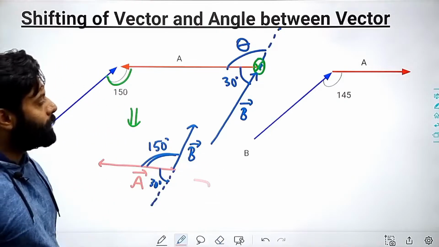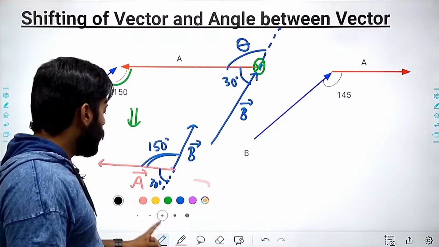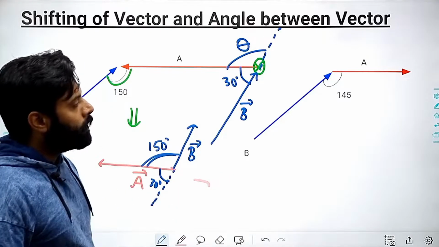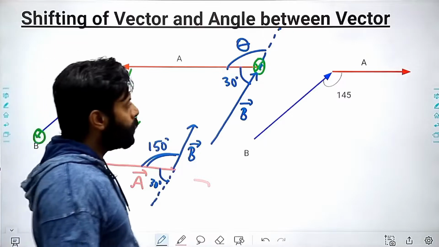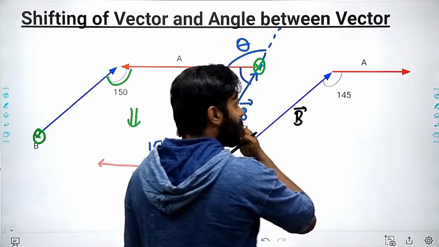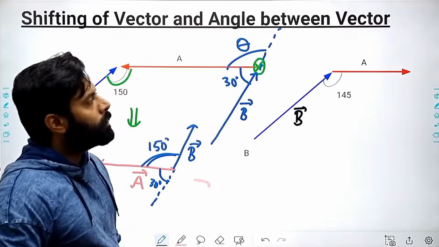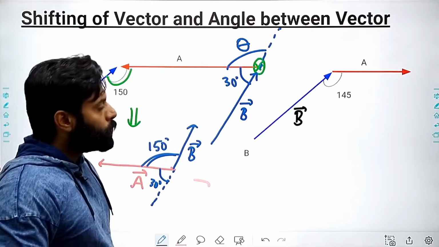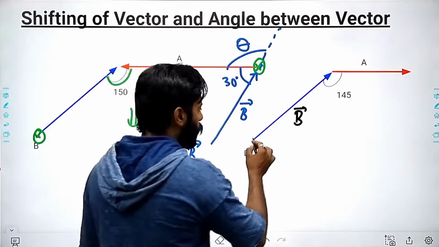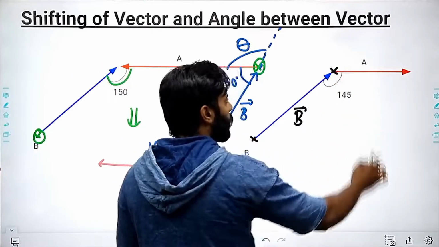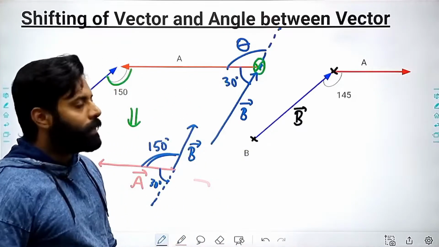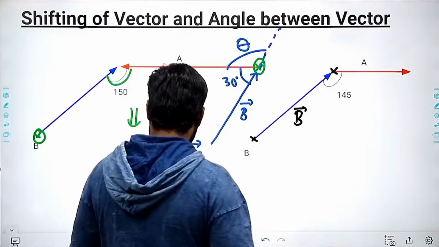Now the question is this: if you are getting what I am saying, then you can easily find the angle here. Here also there are the A vector and B vector, and you have to find the angle between these vectors. So how will you know what the angle is? First of all, you have to match the tail with the tail. If you match the tail with the tail, what will happen?